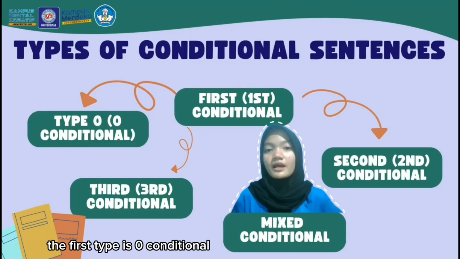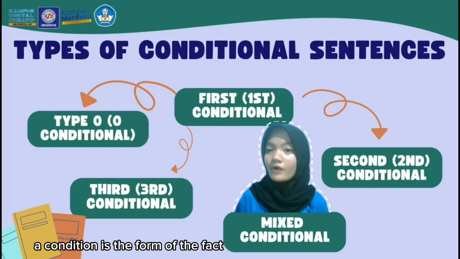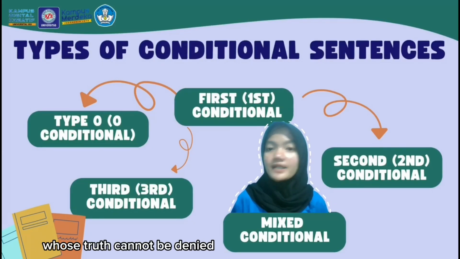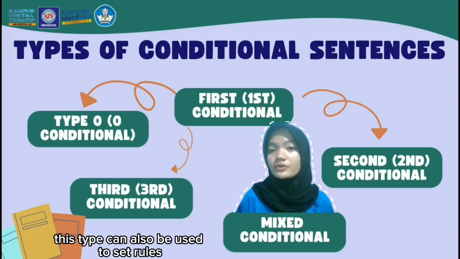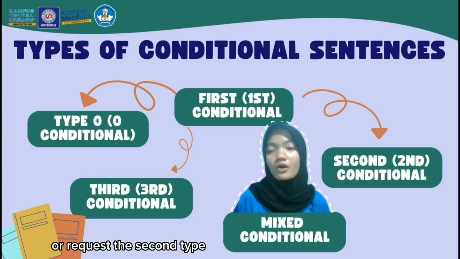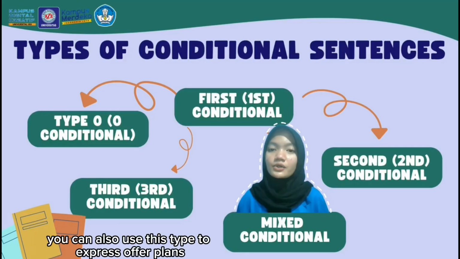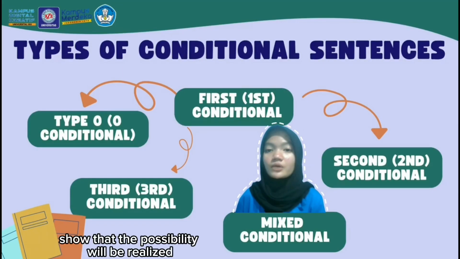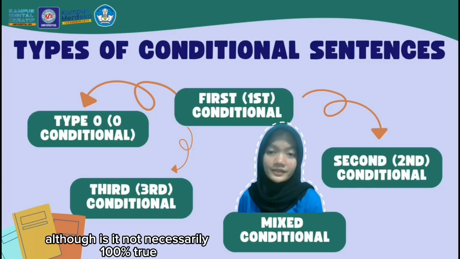The first type is zero conditional, used to indicate a condition in the form of a fact whose truth cannot be denied. If the event occurs, the result will definitely follow. This type can also be used to state rules, habits, instructions, or requests. The second type, the first conditional, is used to indicate a condition that might occur. You can also use this type to express offers, plans, or requests. The first conditional shows that a possibility will be realized, although it is not necessarily 100% true.